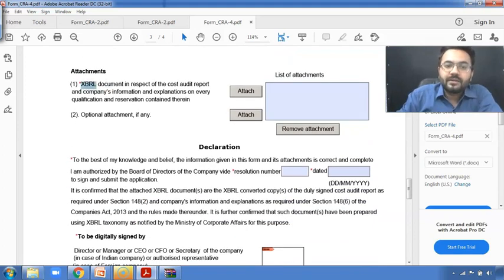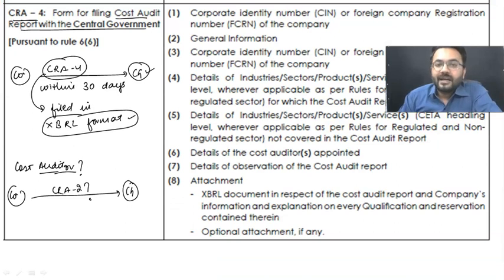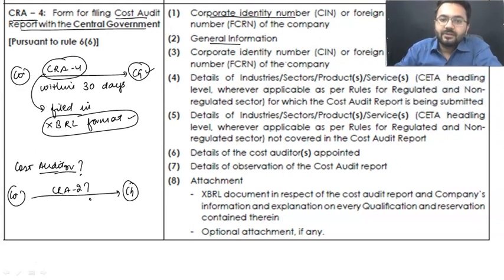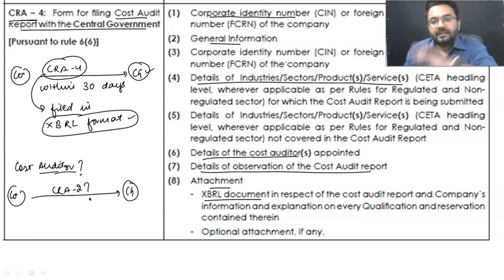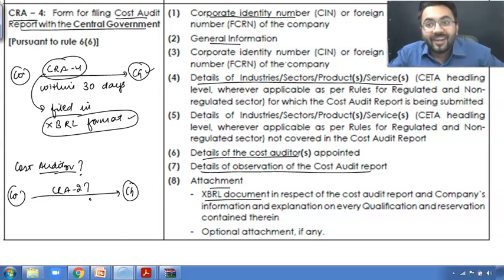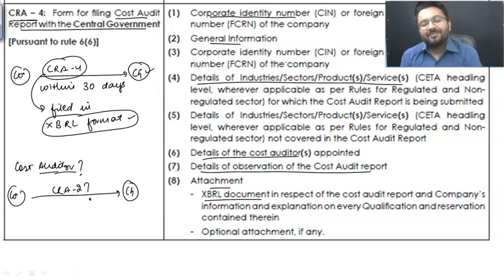This cost audit report needs to be in XBRL format. Do remember, XBRL means extensible business reporting language. That is again a format which is required in order to file your CRA4. So you need to mention the SIN number, general information, and apart from that, the details of the industries or sectors, products, services, the details of the cost auditor, details of observations and the audit report, and the attachment is going to be the XBRL document. This is what you have also seen with your eyes.